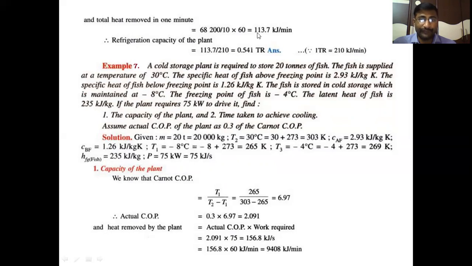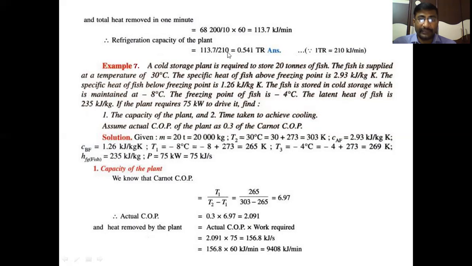If we convert that kilojoules per minute into tons of refrigeration, simply divide this value by 210, 113.7 by 210, because 1 ton of refrigeration is 210 kilojoules per minute. So if for every minute 210 kilojoules of heat is removed by the system, then that system capacity is 1 ton. But our system is removing only 113.7 kilojoules of heat every minute. Then what is the capacity of the system in tons?